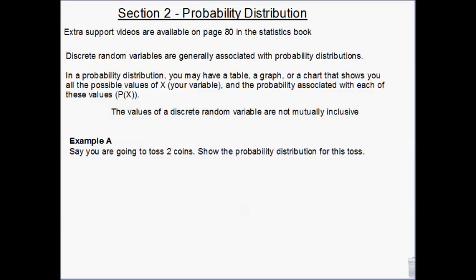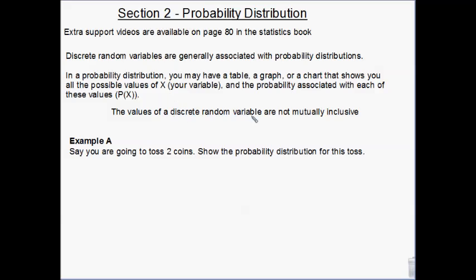With the probability distribution, it is a semi-visual representation of the probabilities. So we have a chart, a graph, a table, and it shows you all of the possible values of x and all of the probabilities of those existing. Obviously, when we have infinite values, you can't put that on a graph. So it's always a finite set of things. You can't have an infinite set and do the probabilities of that.